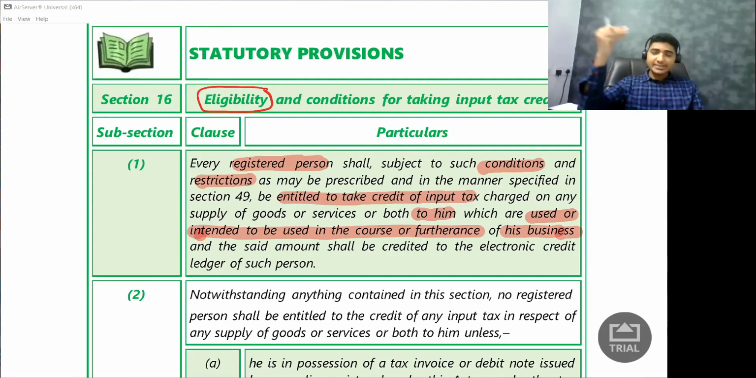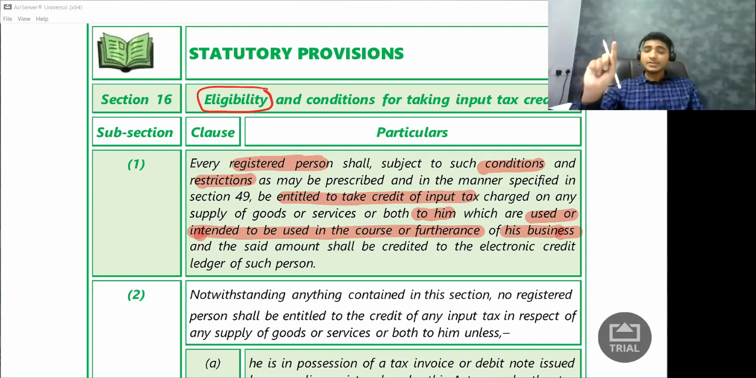So I need to purchase something which should be used in my business, only then I'll get the credit. For example, let us say that I have my office, and for that office, I am purchasing a chair. For the clients to come and sit, I purchased 5 chairs. For each chair, let us say I paid some 4,000 each. So how much for 5 chairs? Totally 20,000 rupees I paid. Along with that, I paid, let us say, 2,000 rupees as GST.